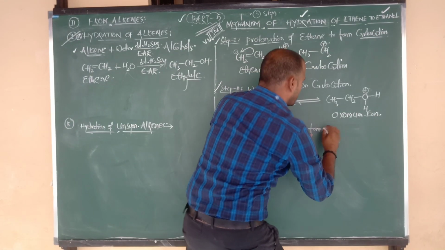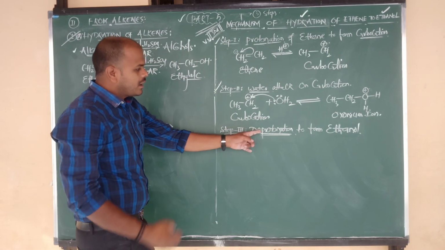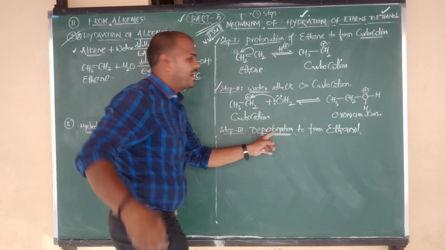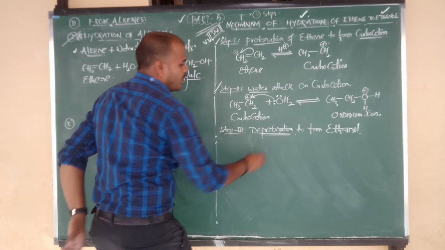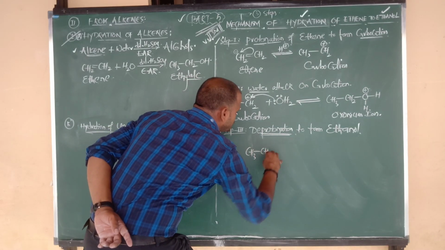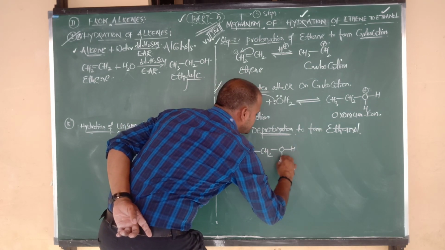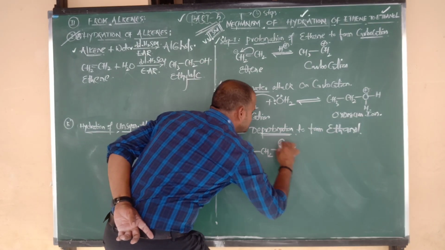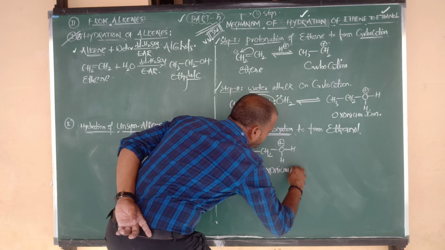Right. Now that oxonium ion undergoes the last step, that is nothing but deprotonation to form the product. What is our final product, na? Ethanol. So for the step 3 heading we have to write deprotonation. We have to do deprotonation. The proton has to be removed from where? The oxonium ion, and it forms what, na? Ethanol. Okay, oxonium ion. CH3 bonded to CH2 bonded to O. O is connected to how many hydrogens here, beta? 2 hydrogens. And what is the charge of oxygen? Plus.